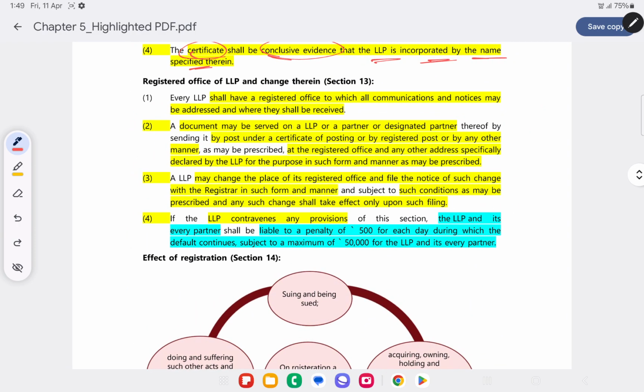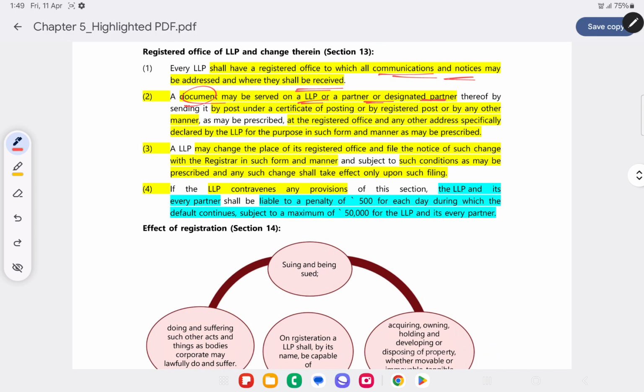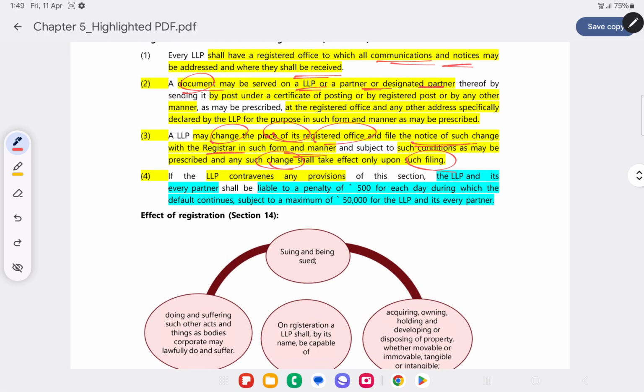A registered office of the LLP is seen therein. Now generally the information that is given in the incorporation form, wherein we have to give all the details including the registered office address, that address will be the address to which all the information, communication and notices will be received. Documents will be served on the LLP or partner or designated partner at that registered office address only. So if there is any change in the place of registered office, then the LLP has to file a notice of change with the registrar in the prescribed form and manner, and only upon filing that statement will the change have effect.